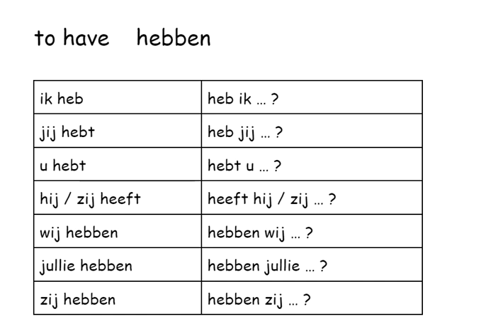Ik heb, I have. Jij hebt, you have. U hebt. So u hebt is also you have, but the u form is the polite form. And it's always singular in Dutch. We don't have this form in English.